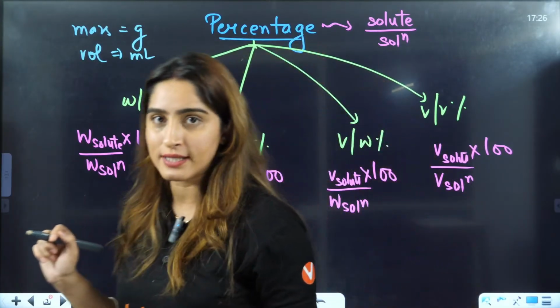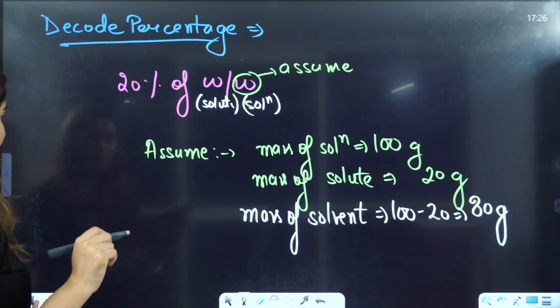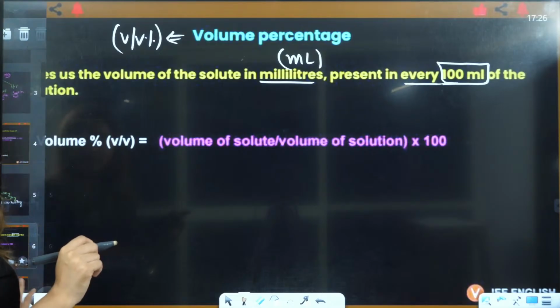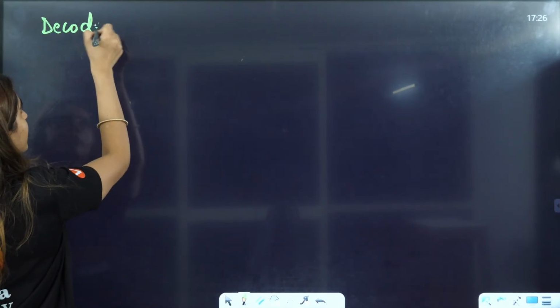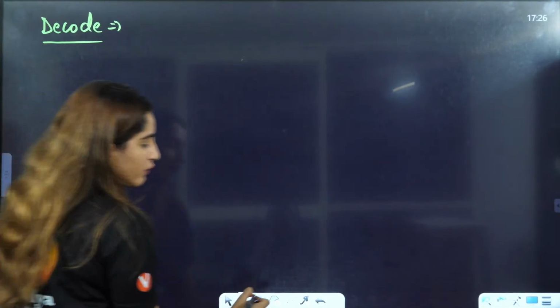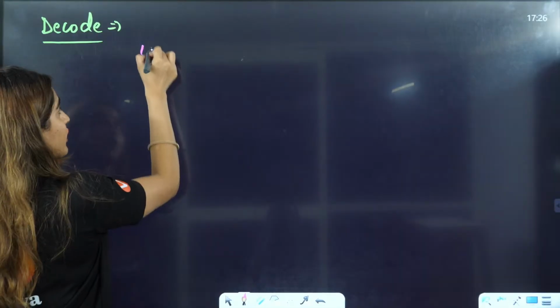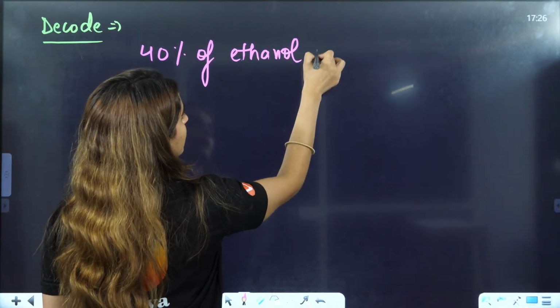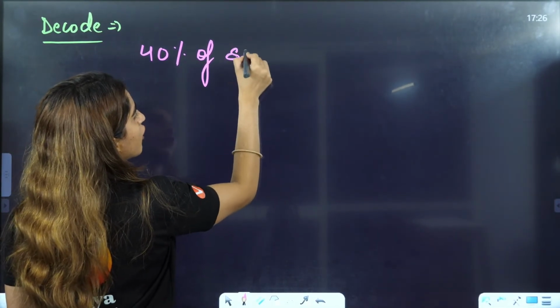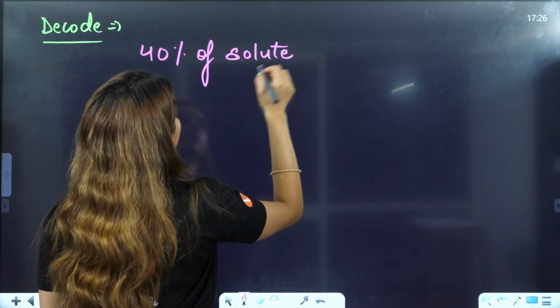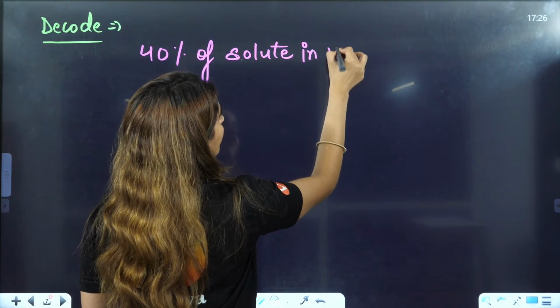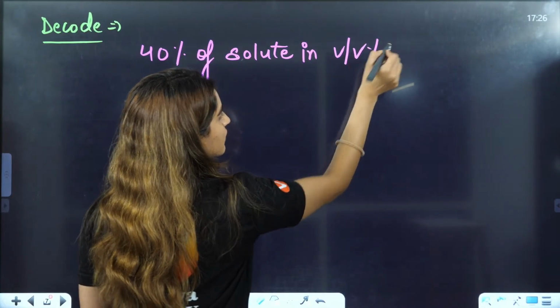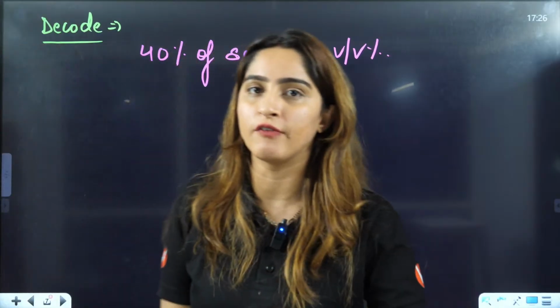Now, let's decode this thing. I'll give you one example here as well. You have to decode this, everybody. Let's say I'm giving you that you have 40% of ethanol, or you can just write solute, 40% of solute in volume by volume percentage. Volume by volume percentage is given to you.